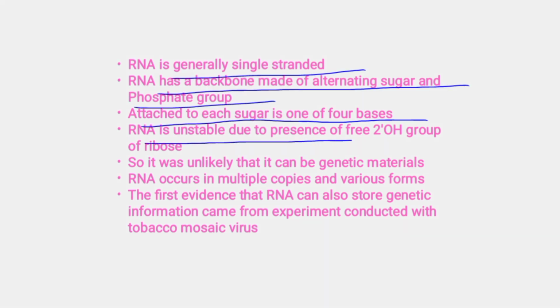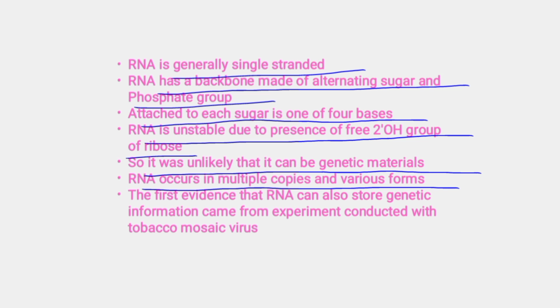RNA is unstable due to the presence of the free 2' hydroxyl group of ribose, so it was unlikely that it can be genetic material. RNA occurs in multiple copies and various forms.